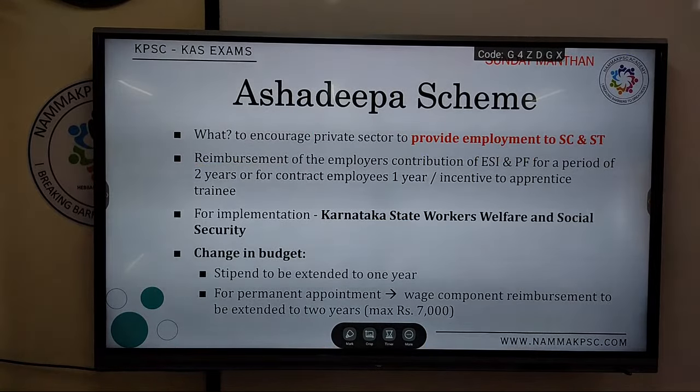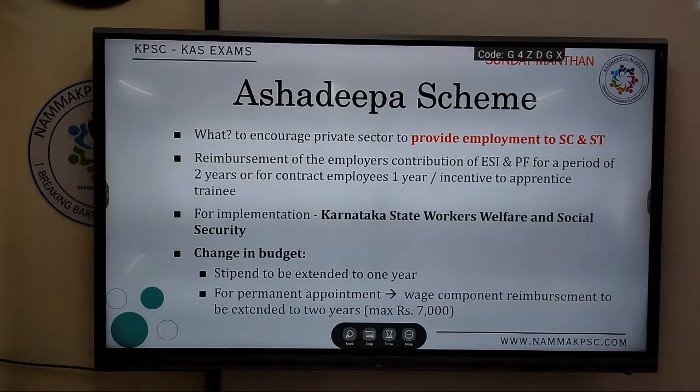So Asha Deepa scheme. Difficult to relate unless you repeat. It's not very obvious, the names.